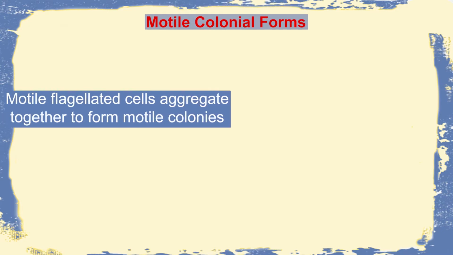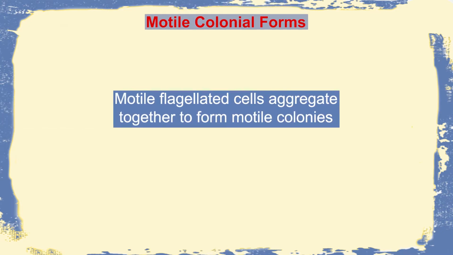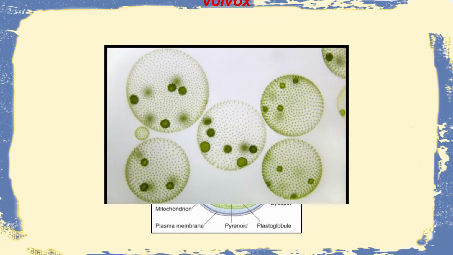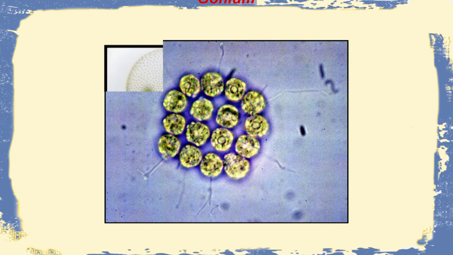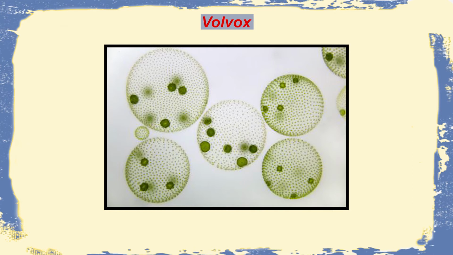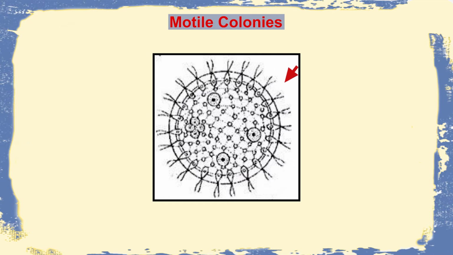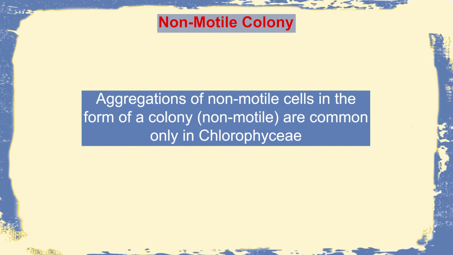So, we will see some of these colonies in detail. Now, first we will talk about the motile colonial forms. So, obviously, the cells which comprise the colony here should themselves be motile. Very commonly we see, in the case of Chlamydomonas or Volvox, either a plate-like structure in Gonium or a spherical structure in the case of Volvox. So, what happens is basically the flagellated cells generally cover the peripheral part and unitedly allow the colony to move.